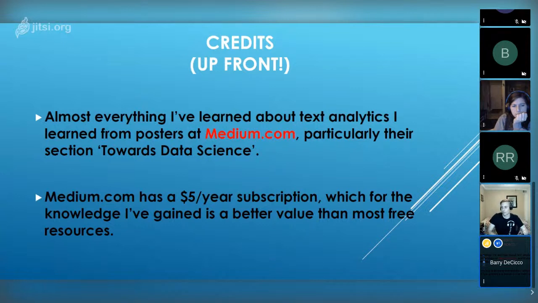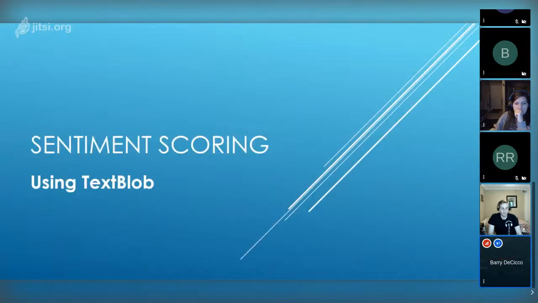Very reasonable subscription, and almost everything I've done with text analytics I learned from there. It's very, very good. I have full references to everything at the end of the presentation. And in my Jupyter notebooks, whenever I look something up in a cell, I'll put a comment with the URL to that thing, so I can remember what I did, and so you can look up what I was doing.